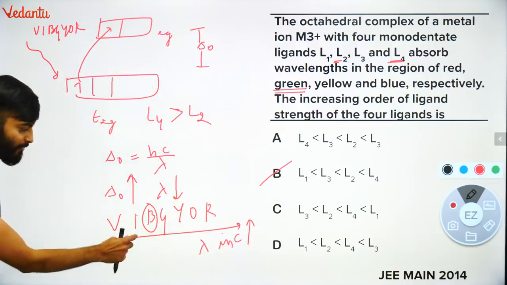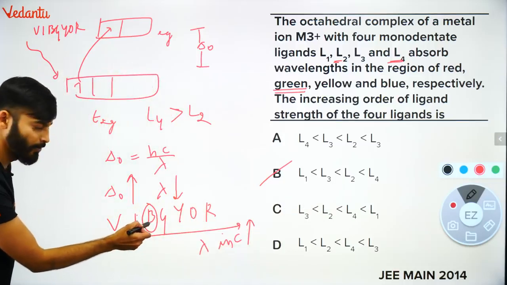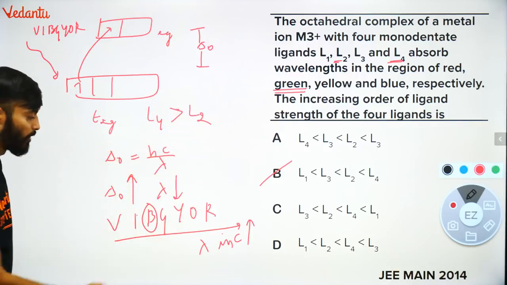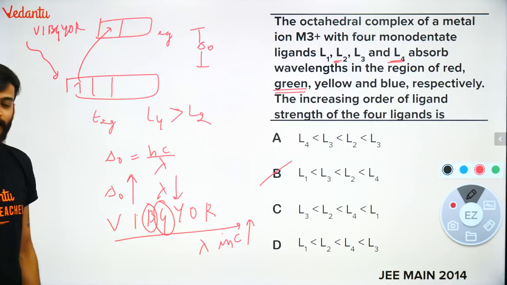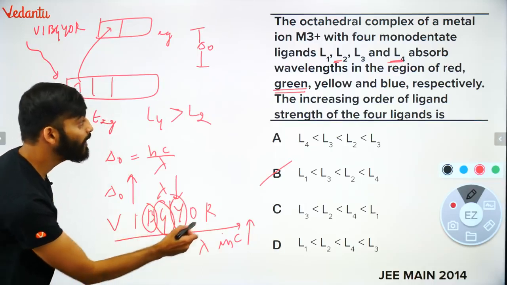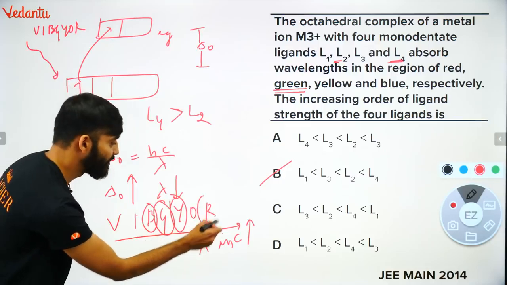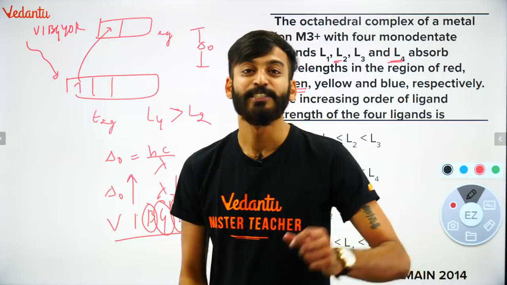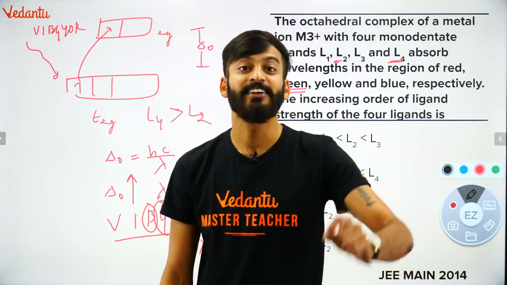So the ligand which is absorbing blue light, it means its splitting should be very high, the ligand should be very strong. Then next followed by green, followed by yellow, followed by red. Whichever ligand is absorbing red light, the splitting caused by it would be very less. It is a weak ligand.